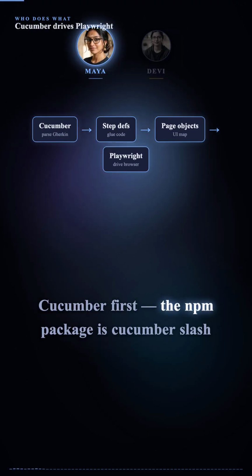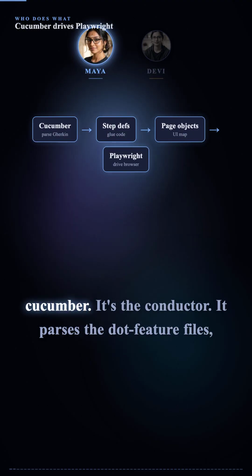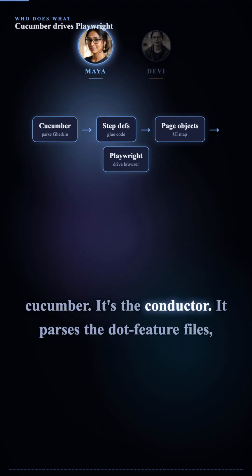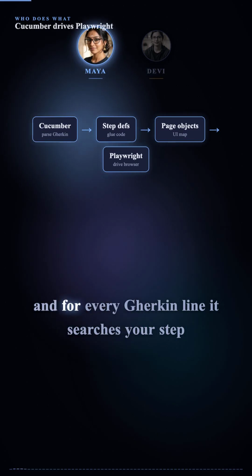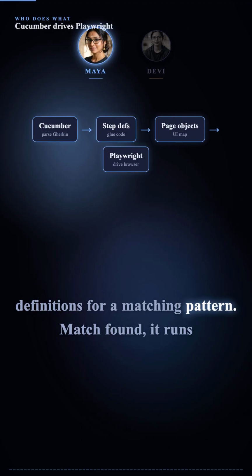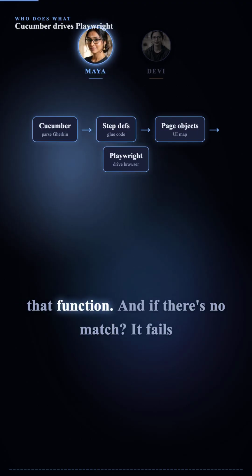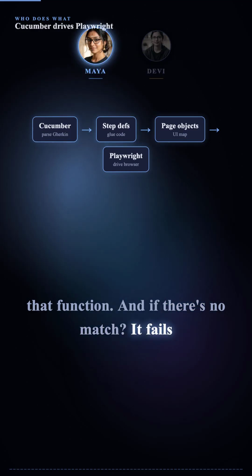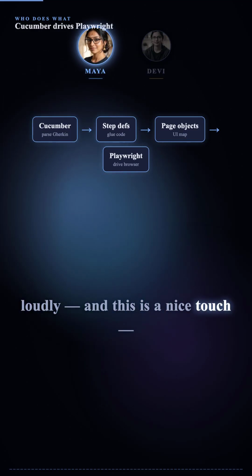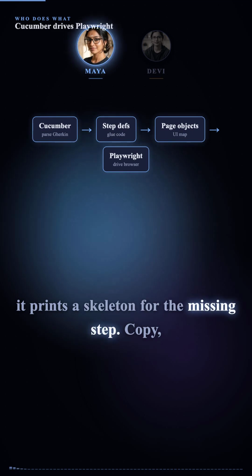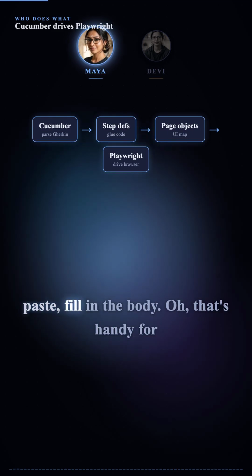Cucumber first. The NPM package is cucumber/cucumber. It's the conductor. It parses the .feature files, and for every Gherkin line, it searches your step definitions for a matching pattern. Match found, it runs that function. And if there's no match? It fails loudly, and this is a nice touch. It prints a skeleton for the missing step. Copy, paste, fill in the body.